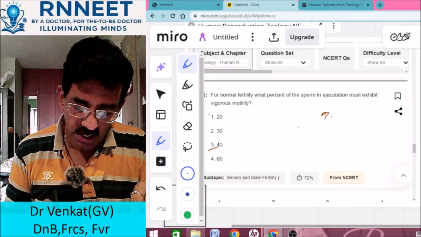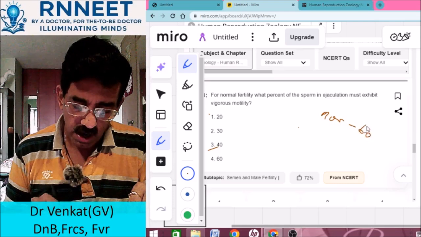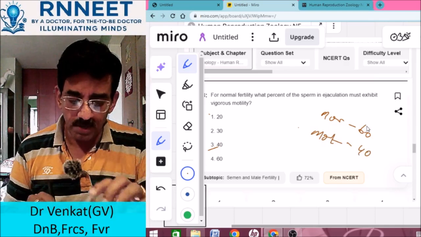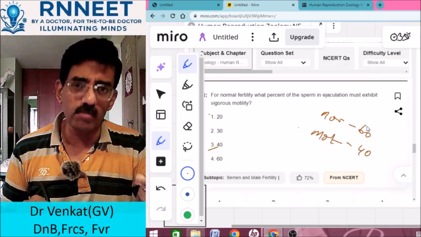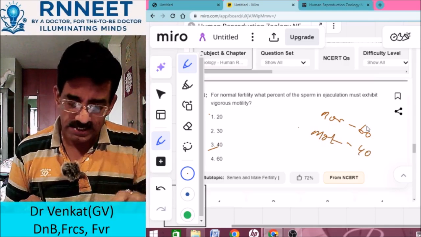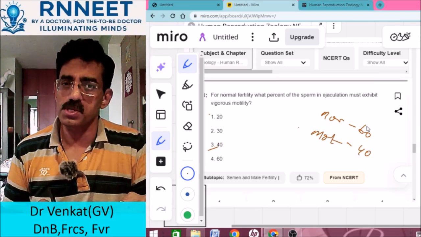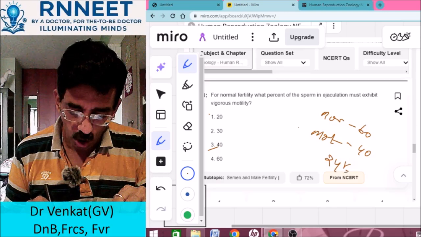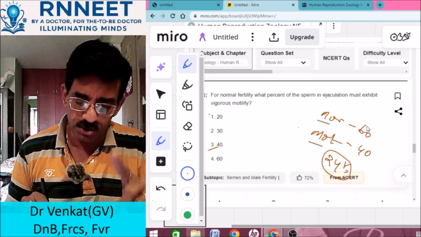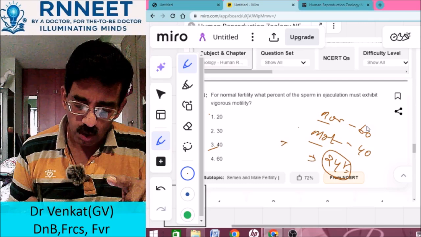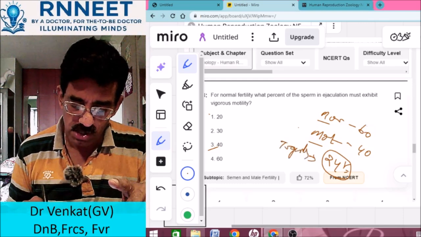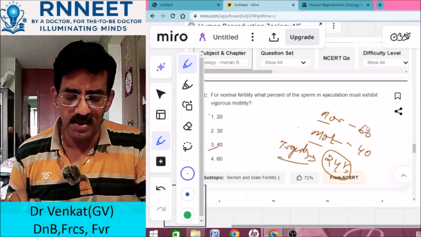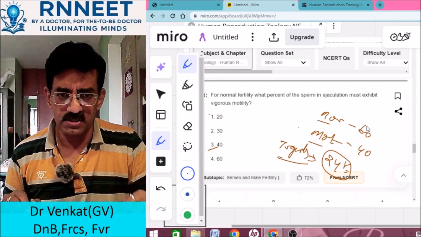So morphology is 60 and motility is 40. If they ask for normal morphology and motility combined, it is 40 into 60, which is actually 24%. So normal motility and morphology together, you remember this as 24%. It's a very important point, and yes, this is commonly asked. Don't forget this.